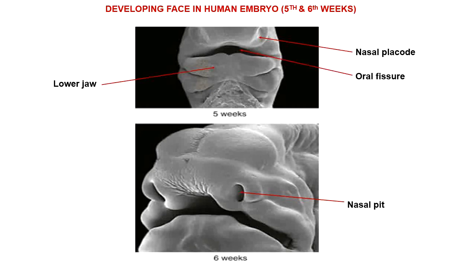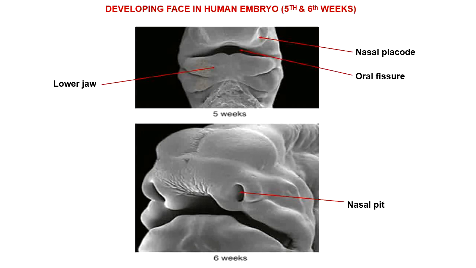And you can see the nasal placode on each side, and you can also see that on the margins of the nasal placode, this horseshoe-shaped swelling is appearing by the proliferation of mesenchyme, and nasal placodes are now changing into or coming to lie in the depth of the pits instead of placodes.